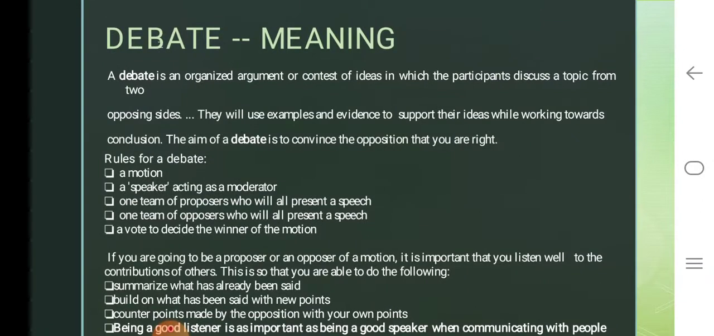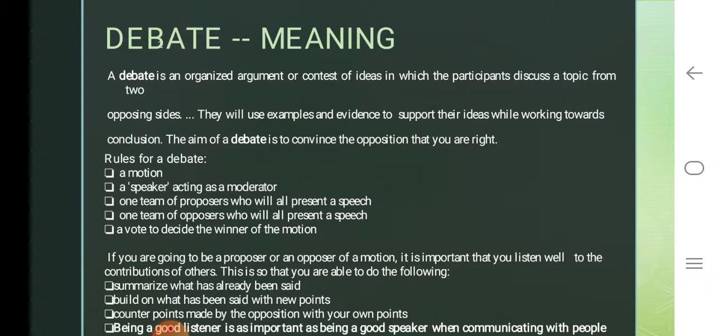Now, hope the grammar topic is clear. You can go through the table once again to have a better understanding of it. Now let us talk about debate. What is a debate? It is an organized argument or contest of ideas in which the participants discuss a topic from two opposing sides. So debate is when two or more people are discussing a topic and they have difference of opinion and they are talking or arguing on it.